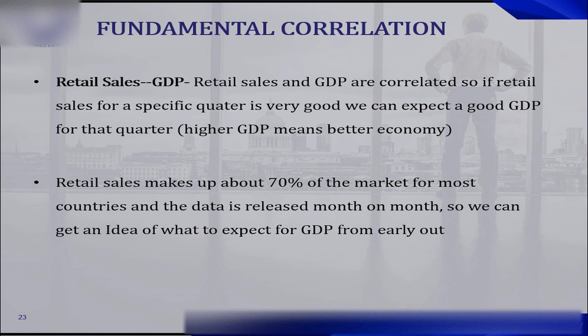Now, retail sales are released each month. Every month we have retail sales data. However, the GDP is released every 3 months, okay? Every quarter we have the GDP data. So we can use the retail sales for a specific quarter to give us an idea of what to expect for the GDP of that quarter, okay?